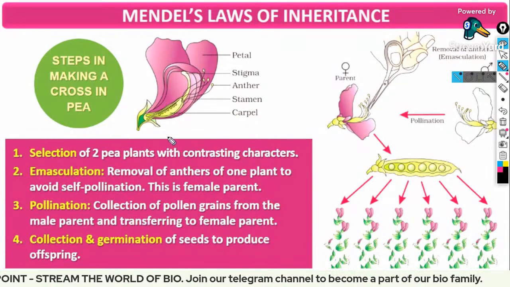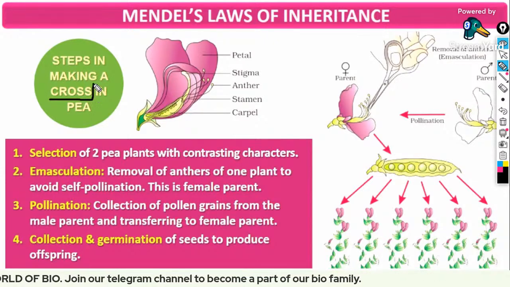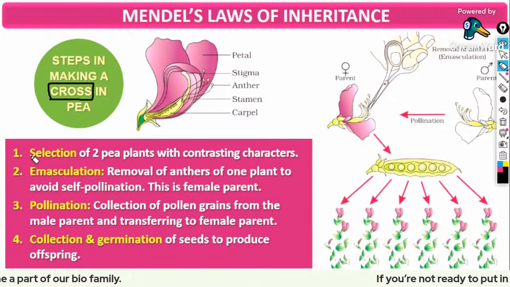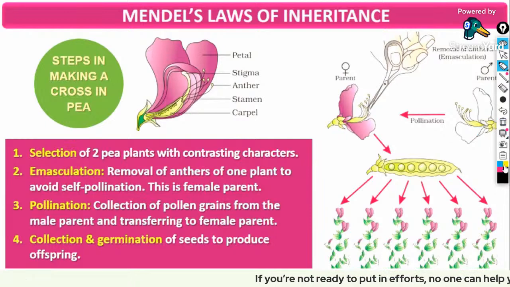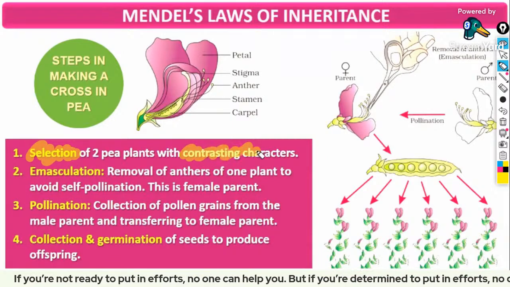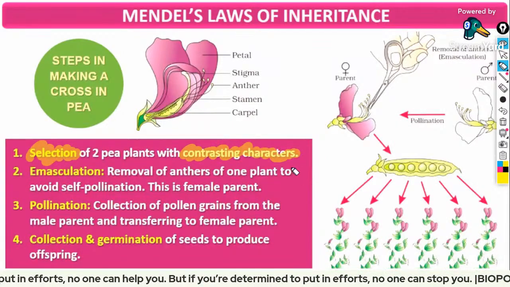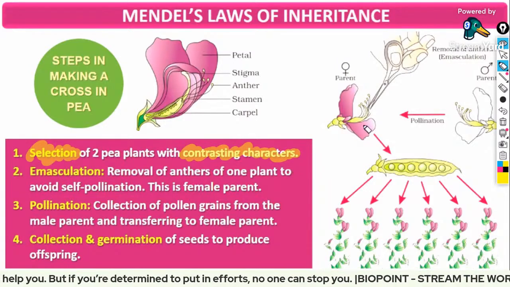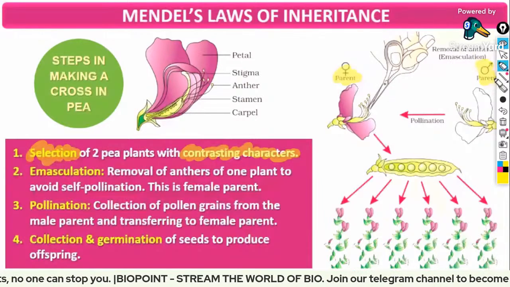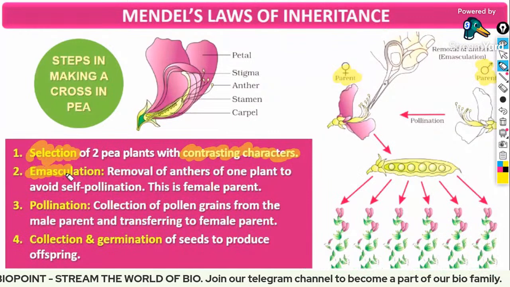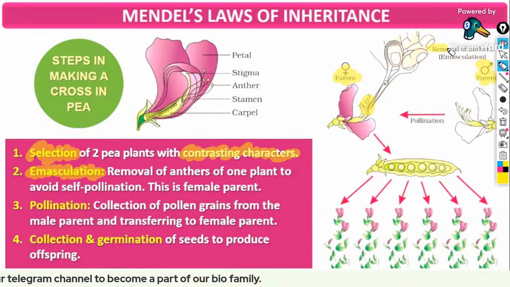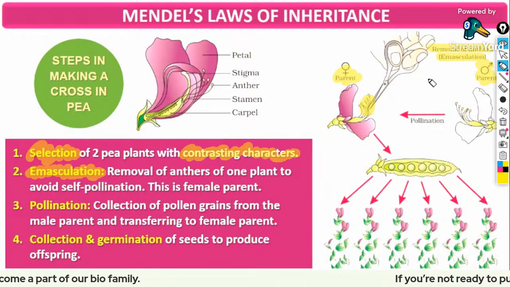Yes. So these are the steps involved in making a cross in a pea. This is what is involved. The first one is selection of the parents, with two contrasting characters. Clear? First, you have to select a parent. Then look, they have selected a male parent and a female parent. Then they are emasculating. What do you mean by emasculation? Emasculation means they are removing the anther, the male reproductive part.